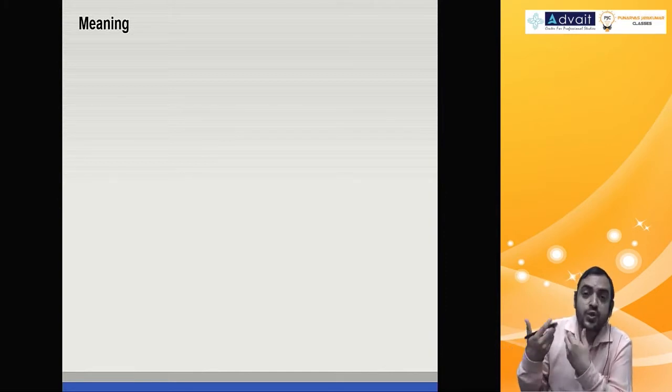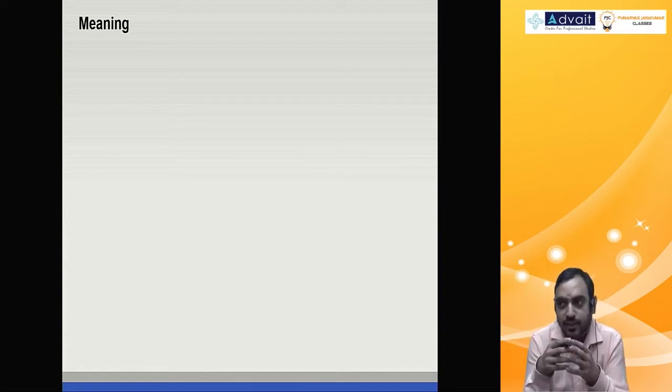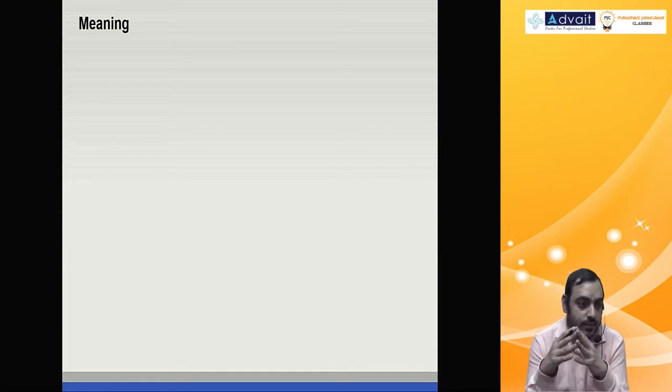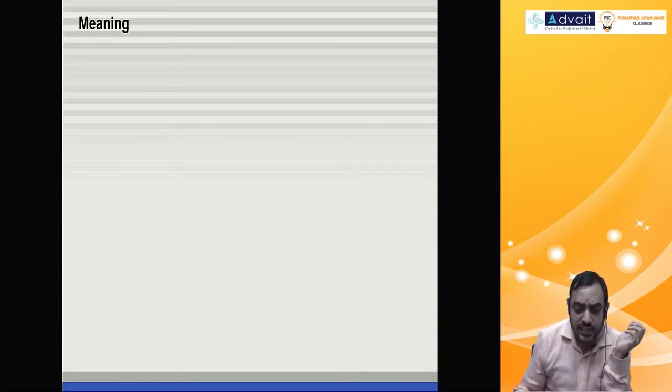The person who gives on lease is called as lessee. No, lessor. Let me be more clear. The person who gives the asset on lease is called as lessor. The person who takes the asset on lease is called as lessee. Receiver is lessee. Giver is lessor. Fine.